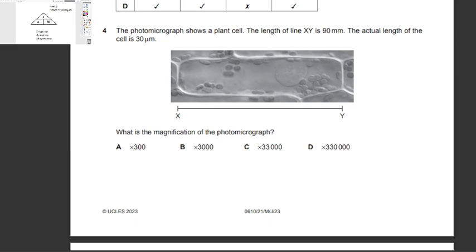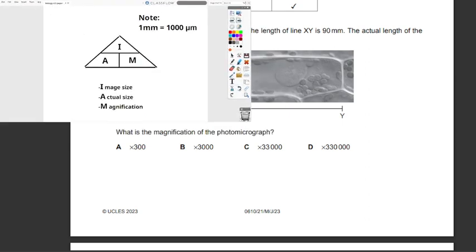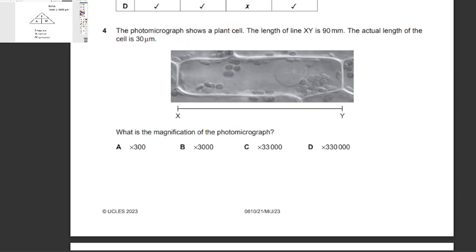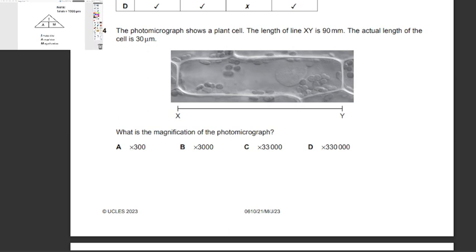When solving magnification questions, we need to make sure that all units are the same, and we're going to change the micrometers into millimeters, because we should always change it to millimeters. So we're going to change 30 micrometers to millimeters. We're going to divide 30 by 1000, and that value is what we're going to use in this question.